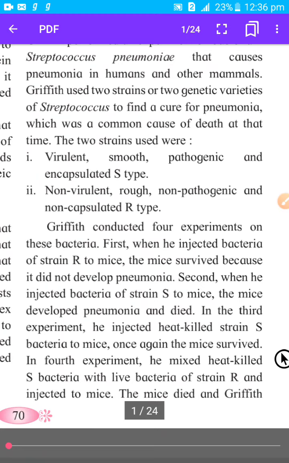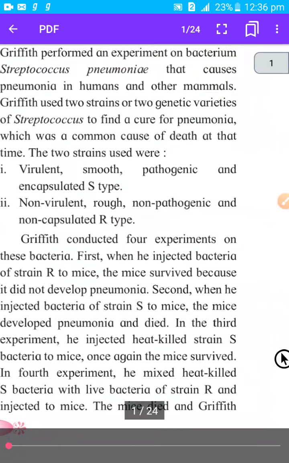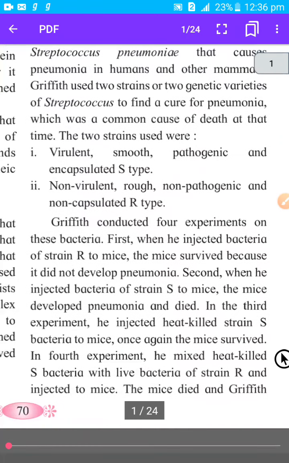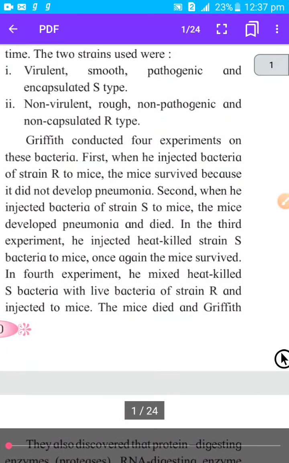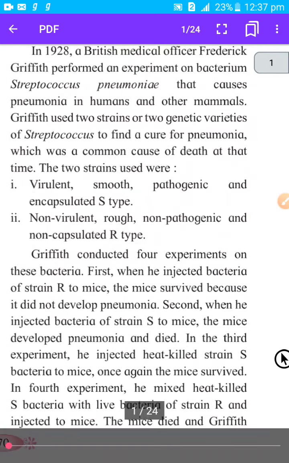S type means smooth type, and it was also pathogenic. Pathogenic means it causes disease, so it was causing this pneumonia. And encapsulated means it has a capsule. This bacteria was containing a capsule, and the other type was non-virulent, rough, non-pathogenic and non-capsulated, the R type. R stands for rough. They were rough, non-pathogenic, meaning they do not cause pneumonia, and non-capsulated, meaning the capsule was absent in this R type. So understood.